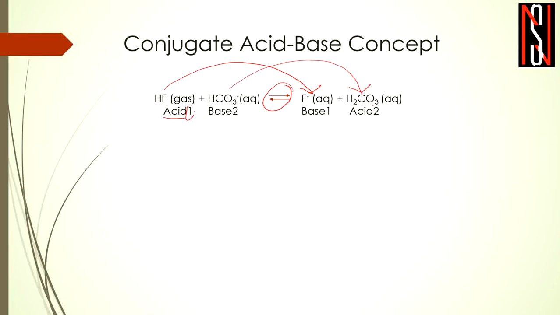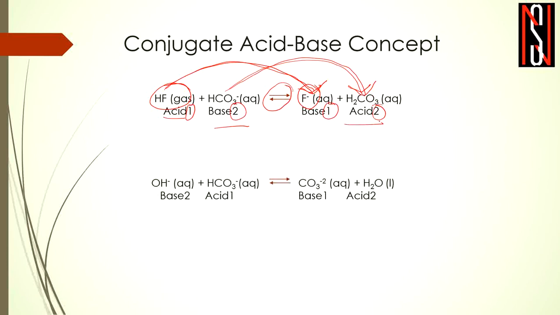Now if it is named acid 1, its conjugate pair is regarded as base 1. If it is named base 2, then its conjugate pair will be named acid 2. So the conjugate acid base pairs are HF and F minus, and another pair is HCO3 minus and H2CO3. Here we have another example: OH minus plus HCO3 minus being converted to CO3 2 minus plus H2O. So it is an acid base equilibrium. When we are considering the acid base equilibrium, that is a weak acid or mediocre acid. When we have a strong acid or a strong base, then it will be only a forward direction. There will be no equilibrium.